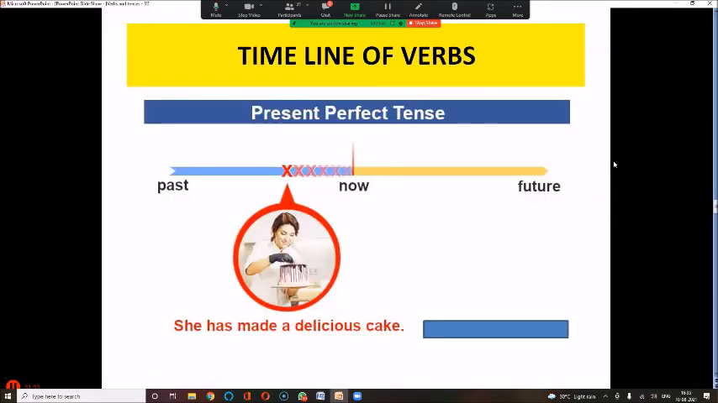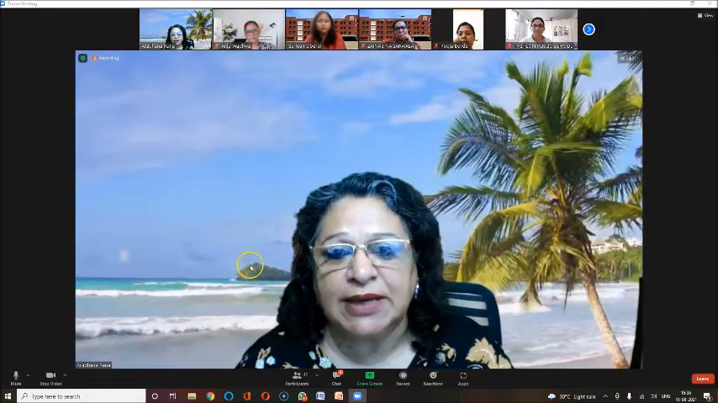The present participle is ing. The past participle is the third form of verb. So because the past participle is used and the tense is present, it is a little bit of present, a little bit of past. Now, there are two ways of saying this. She made delicious cake. What is the difference between she made delicious cake and she has made delicious cake?